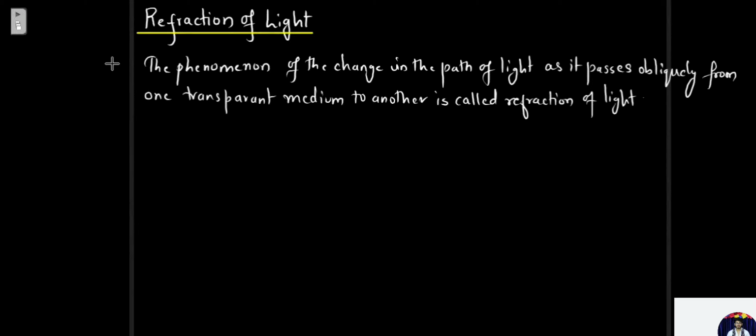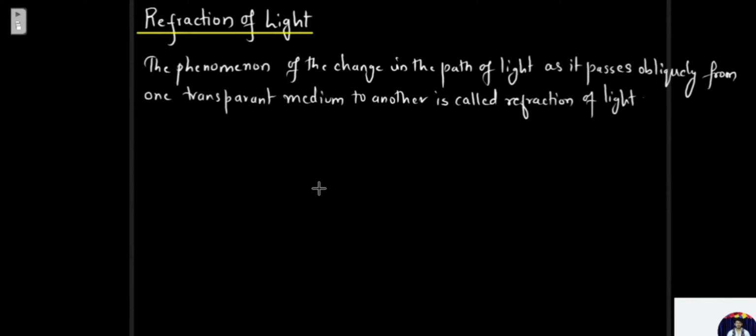However, when it passes obliquely from one transparent medium to another, the direction of the light is going to change. The direction of the path at that particular interface of the two mediums is going to change, and this is called refraction of light.